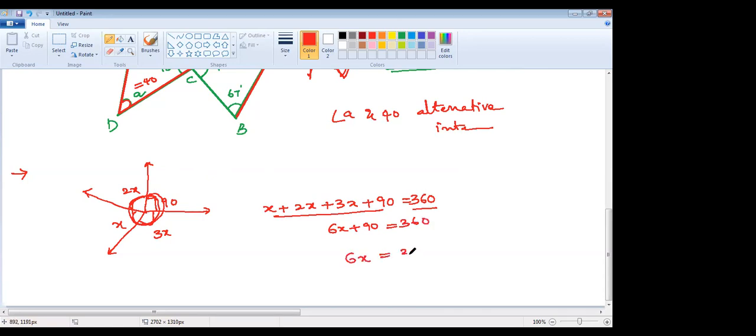360 minus 90 will be 270, so 6x is equal to 270. So x is equal to 270 by 6, which is 270 by 6. 40 degrees. And so it will be 40.